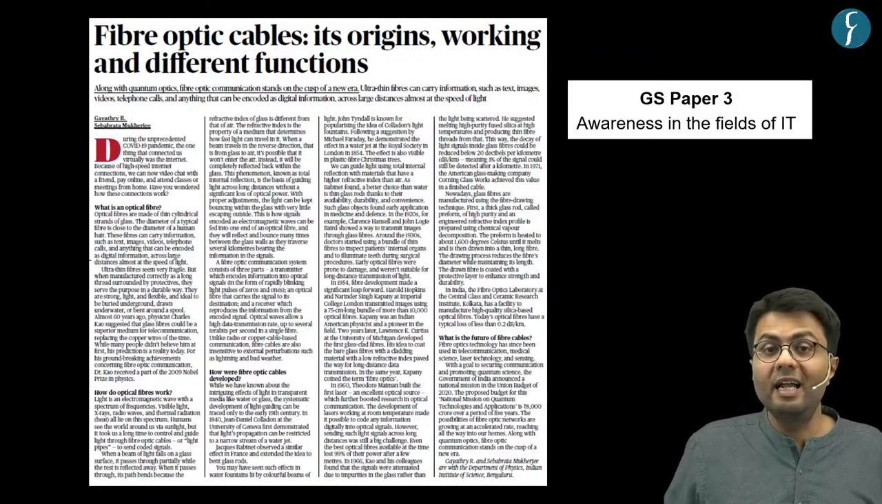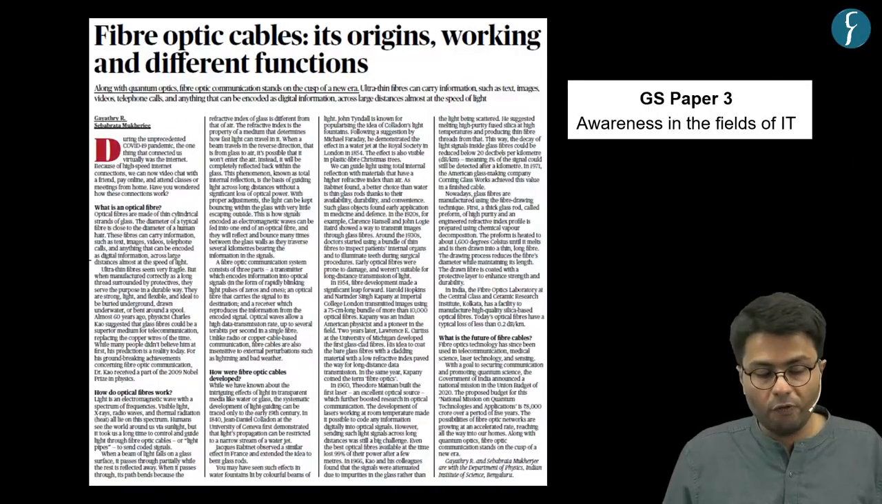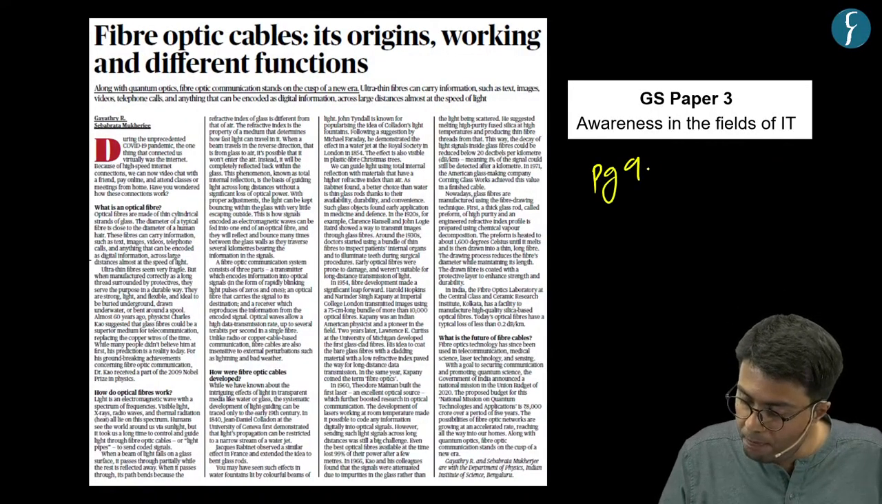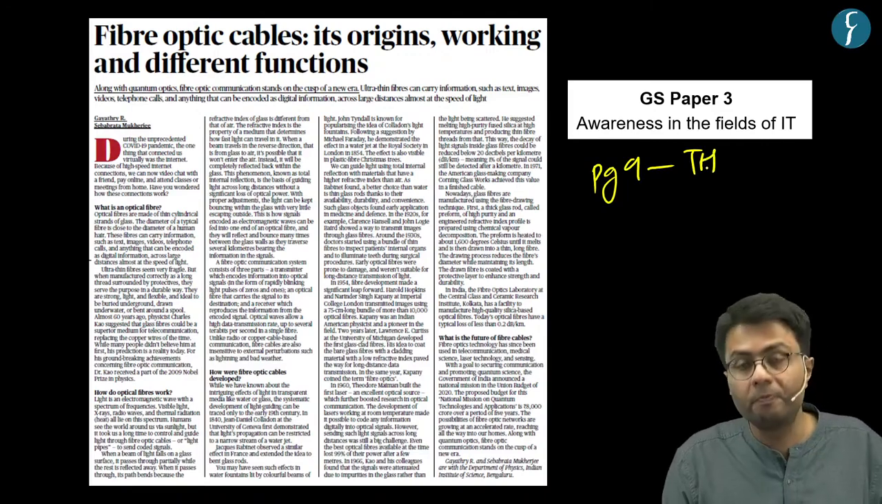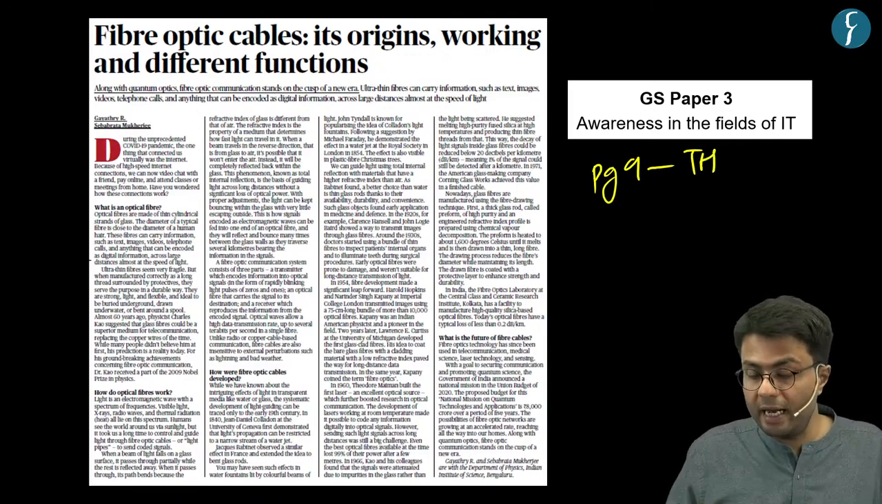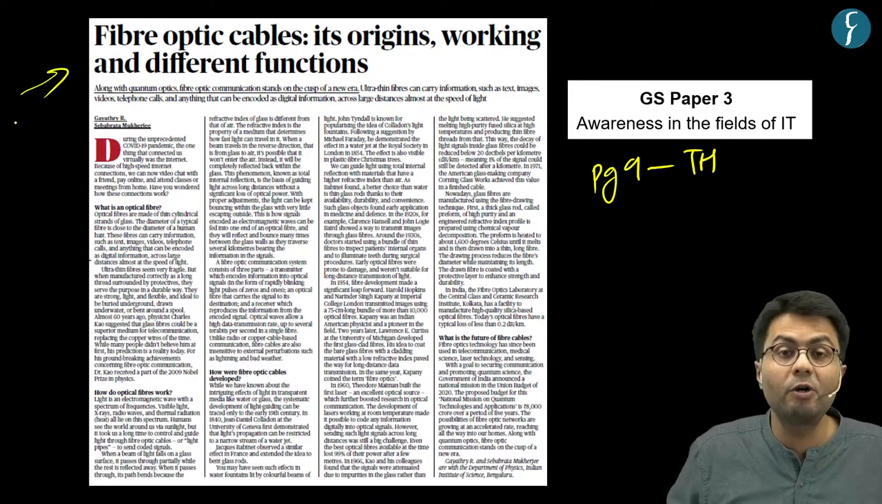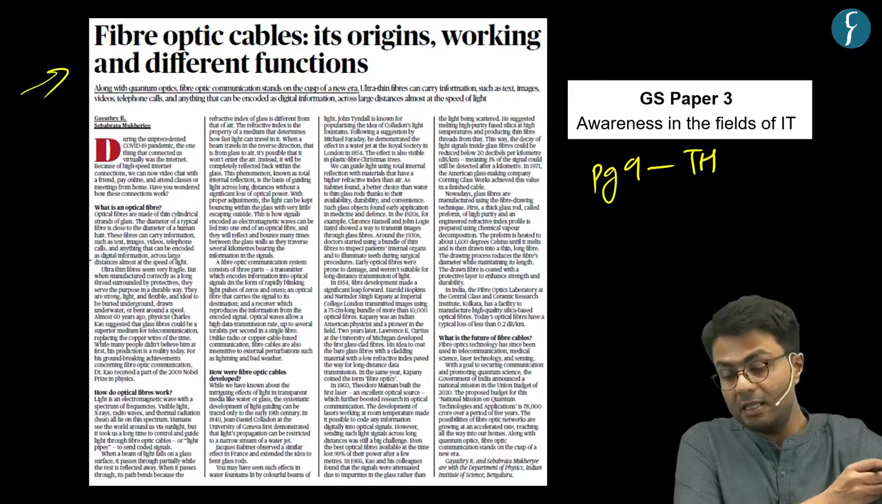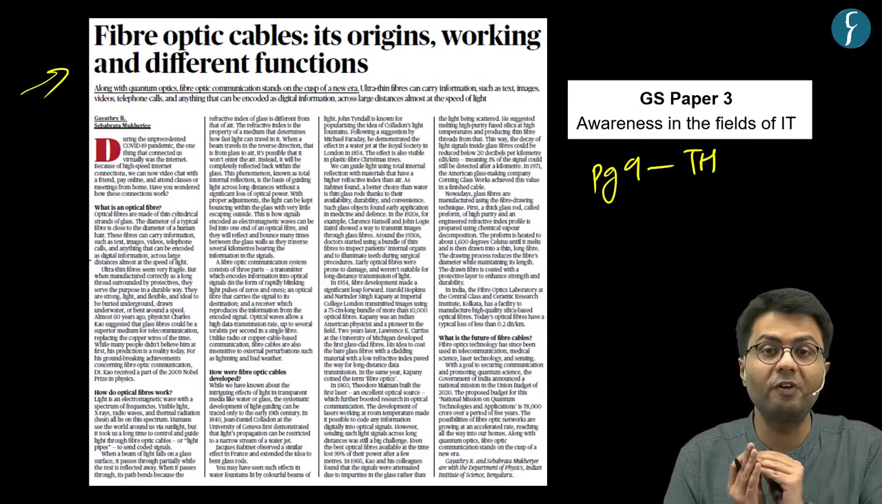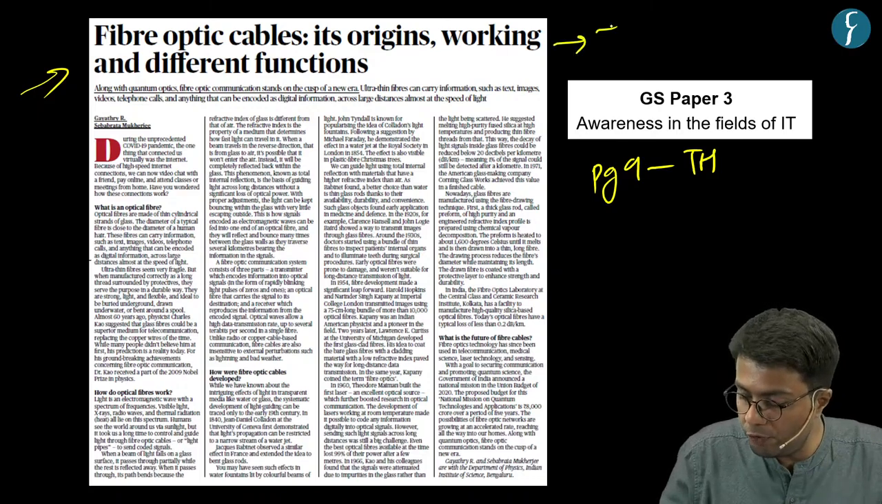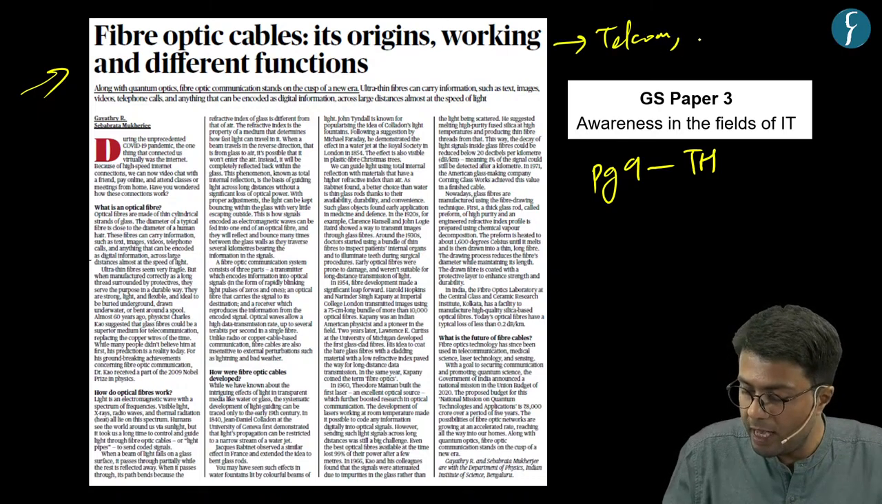Now with this, let us move to the fourth article of the day, which appeared on page 9 of The Hindu. This article highlights the benefits of fiber optic cables, as these benefits enable fiber optic cables to be used for telecommunication as well as medical imaging.